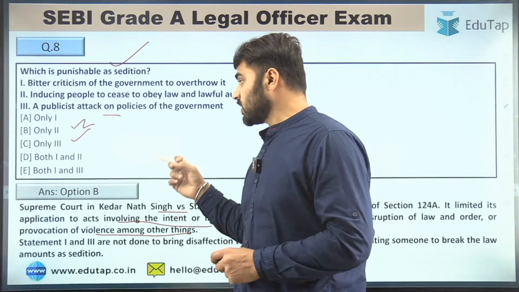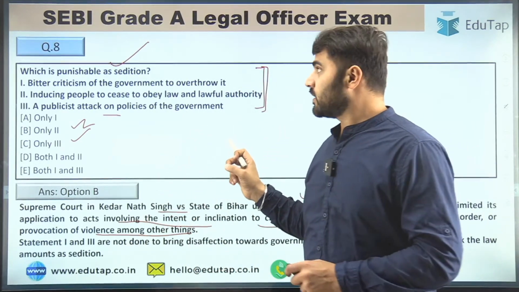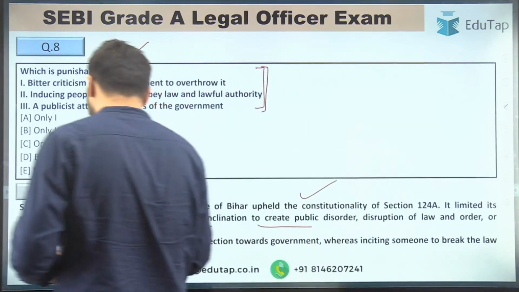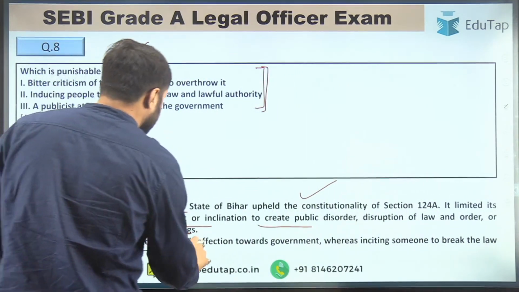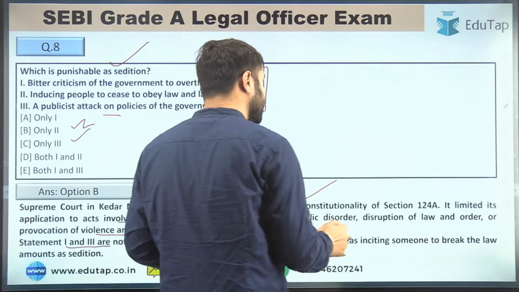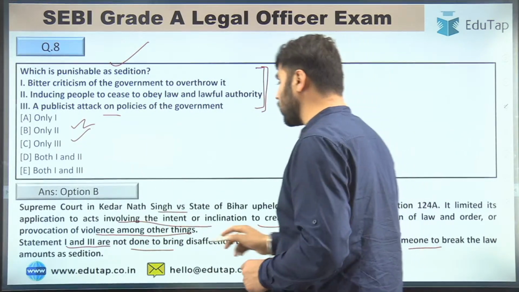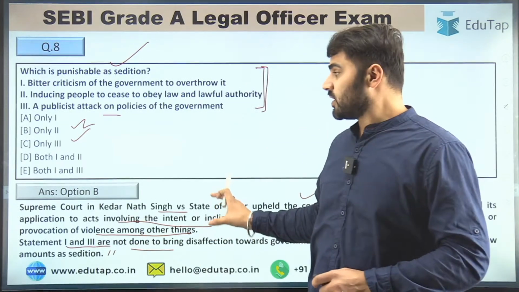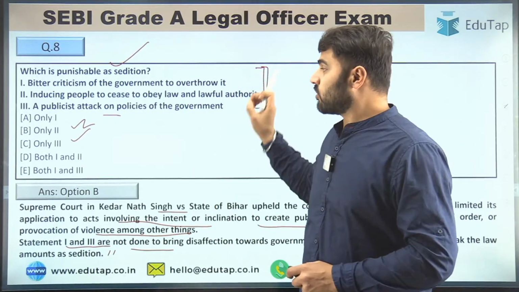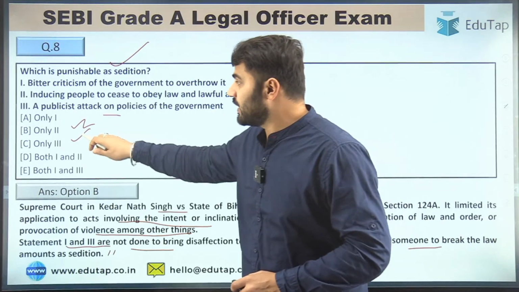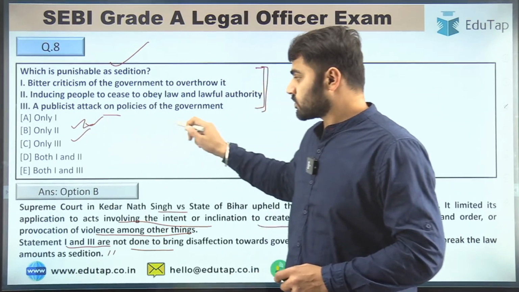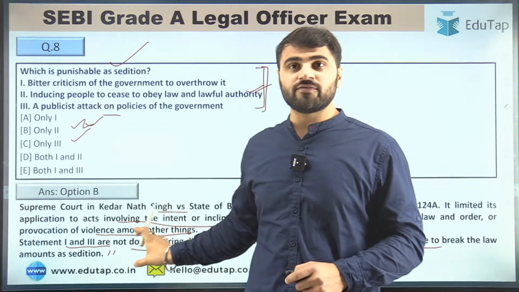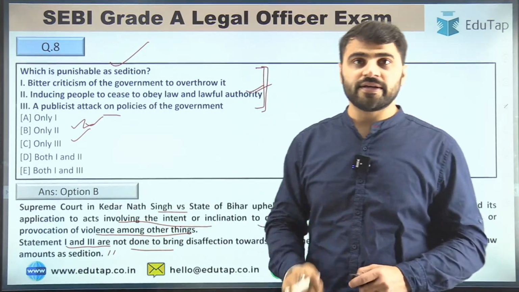So Ujjwala is saying option A. No, Ujjwala, it's option B. Oh, sorry, it was question number 7, sorry, right? So statements first and third are not done to bring disaffection towards the government, whereas inciting someone to break the law amounts to sedition, right? So read the explanation carefully. Ujjwala is saying option D for question number 8. No, it's option B only, that is second. So read the explanation carefully, you will get to know the right answer, right?